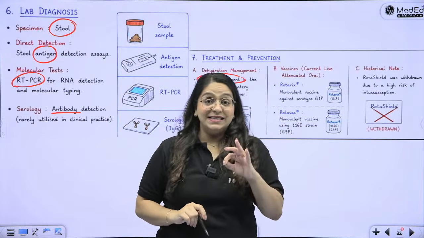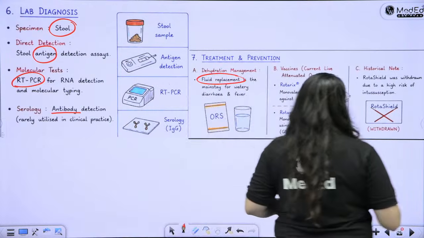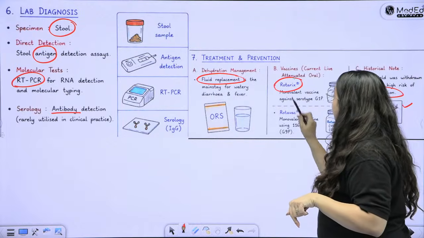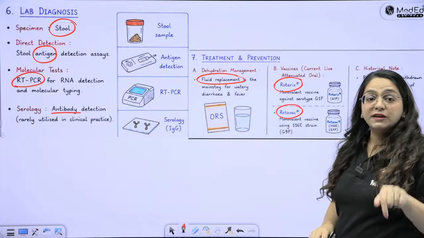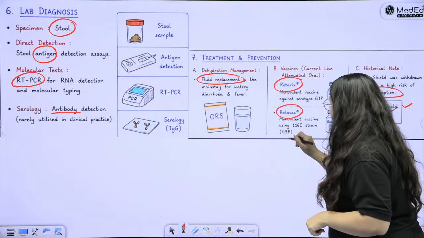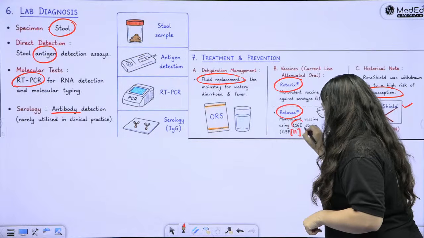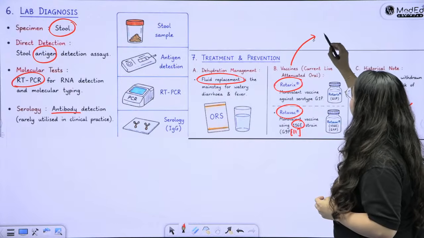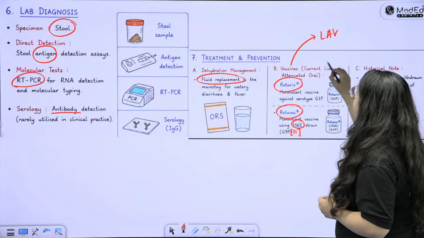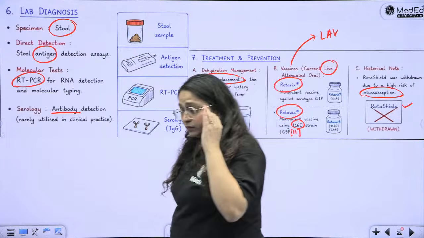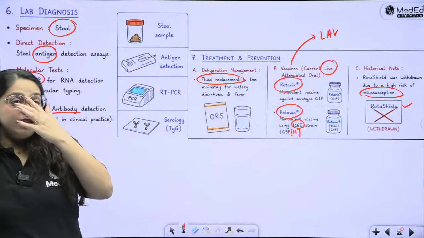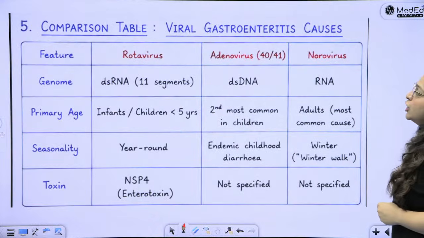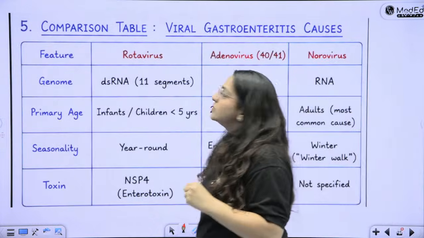Then you have the vaccines. One vaccine which was discontinued due to intussusception is RotaShield. Now what is used is Rotarix and Rotavac. They are G1P8 or G1P9. The G9P11 116E strain is what is used, and you know that these vaccines are live attenuated vaccines. These are live attenuated oral vaccines given in the form of oral drops. Done and done, right?